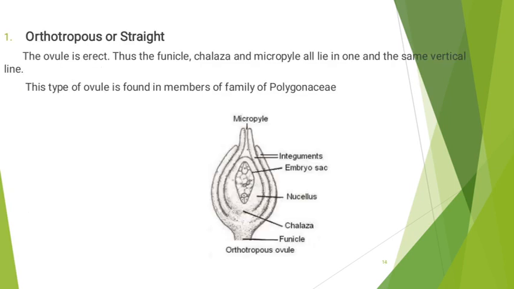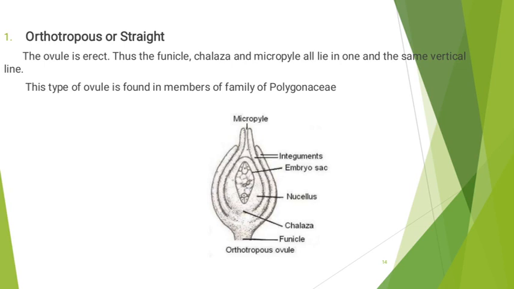The first type or form of ovule is autotropous or straight. As its name indicates, in this the ovule is erect or straight, thus the funicle, chalaza, and the micropyle all lie in one and the same vertical line. This type of ovule is found in members of family Polygonaceae.